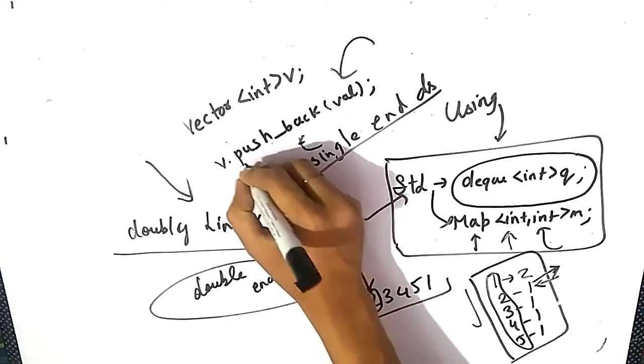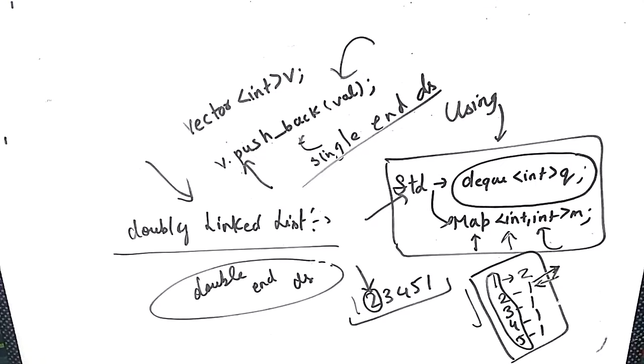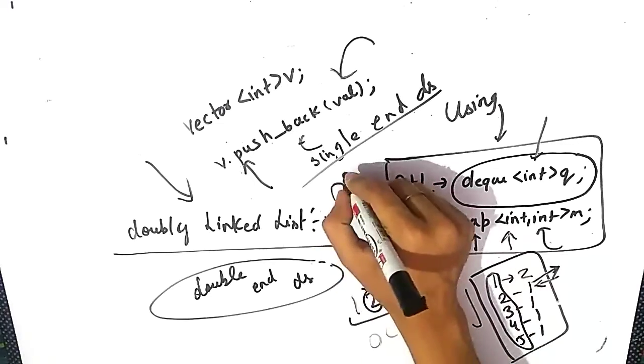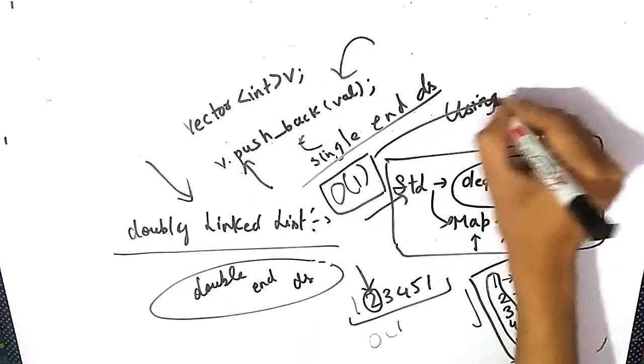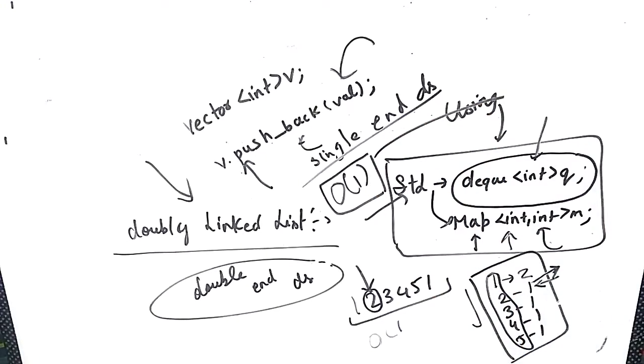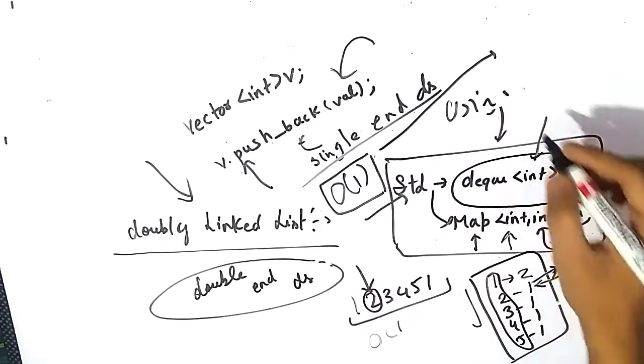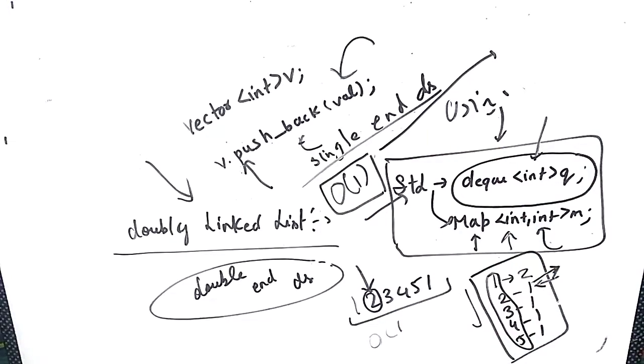Why can't we use the vector? We can't use the vector because it will take big O of n time in the worst case for searching the first unique element in the array. But by using a doubly linked list or deque, we can store our first unique element at the front of the deque and report it to the function in big O of one time. So the main use of the deque here is to reduce the time complexity of the program. We will be using the deque for storing the first unique element at the front of the queue.